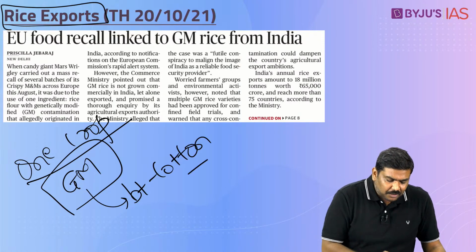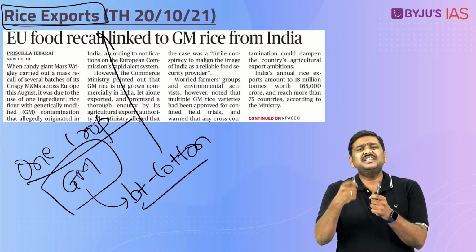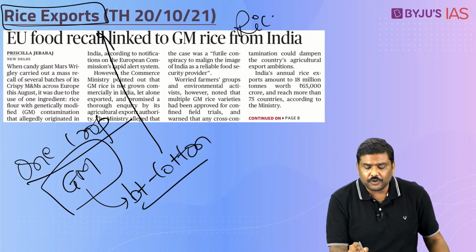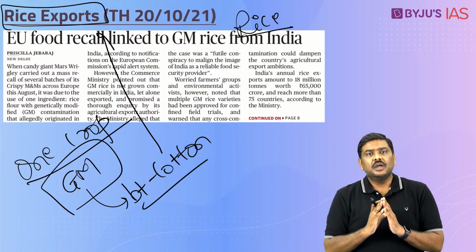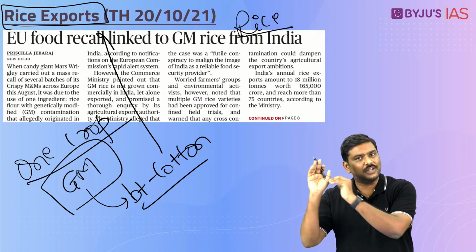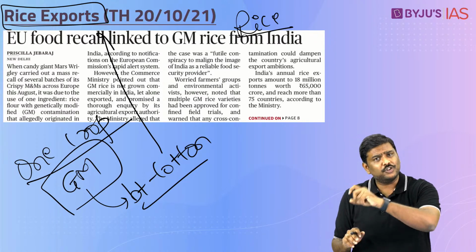Now, this particular article discusses that there is certain GM crop contamination in the rice exports from India to the rest of the world. The gist of the article is simply this: India annually exports more than 18 million tons of rice to the rest of the world. India is one of the largest exporters. In fact, I will show you the data.